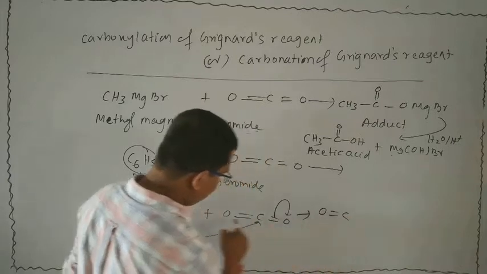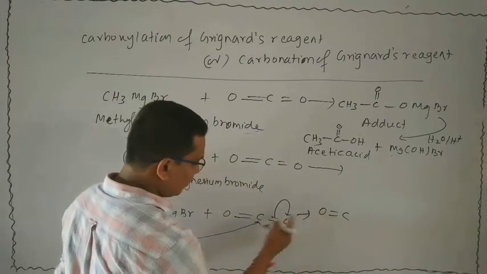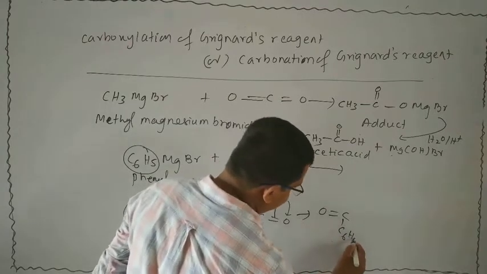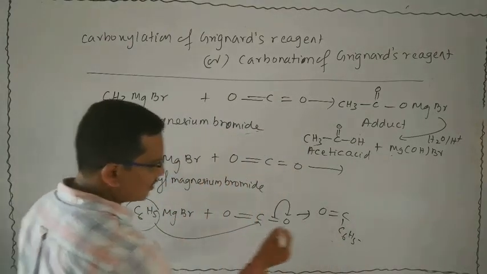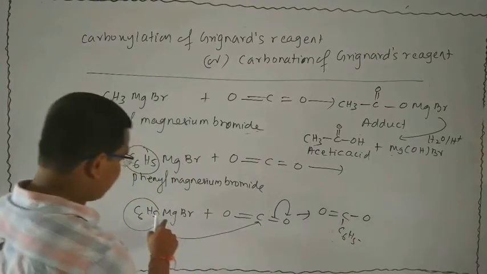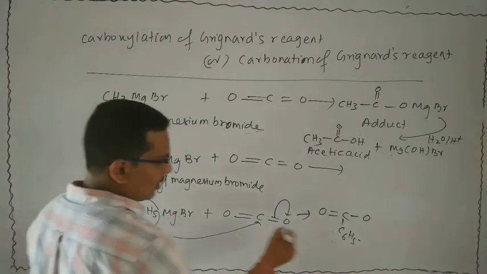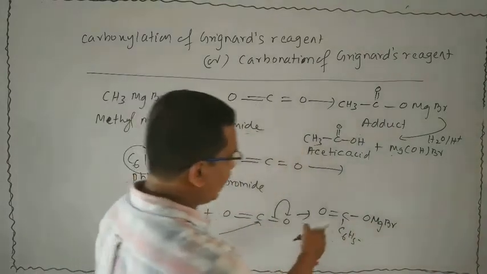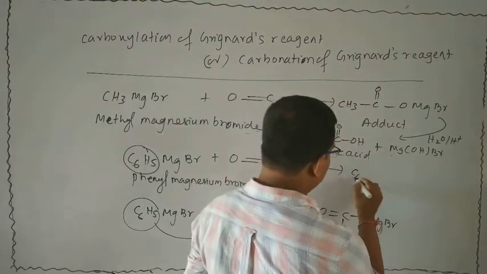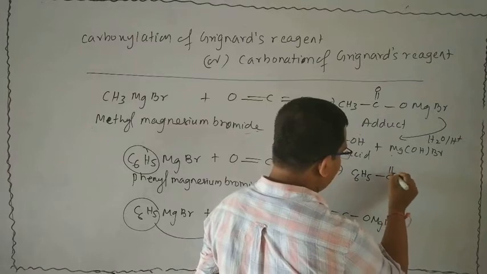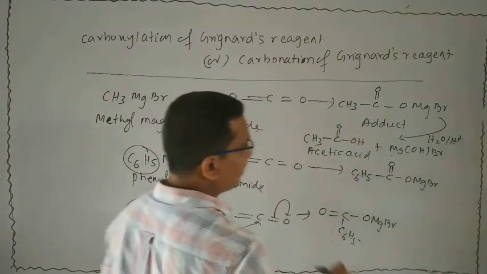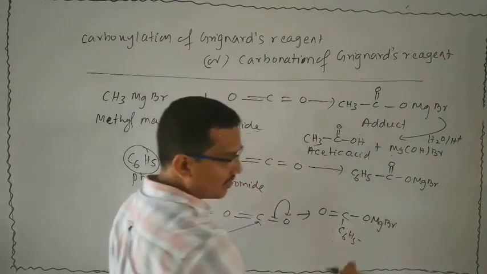O bond C, O double bond C. Next is C6H5. Next, what will happen? O. Next attach this MgBr. Okay, this is the addition product. So we can write C6H5 bond C double bond O, OMgBr.